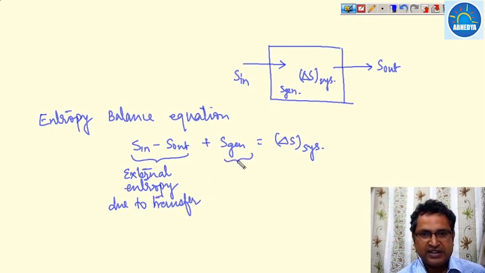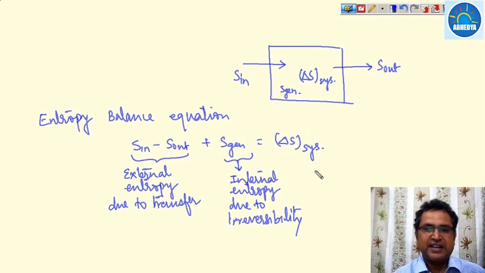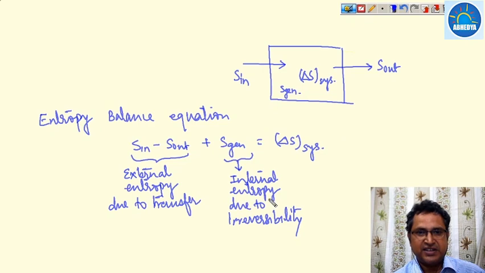And S generation is your internal entropy, and this is generated due to irreversibility. And this is the delta S of the system, that is S final minus S initial.